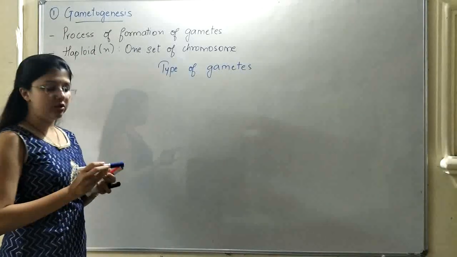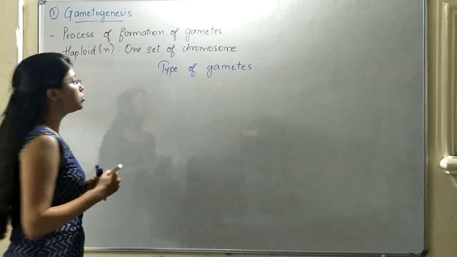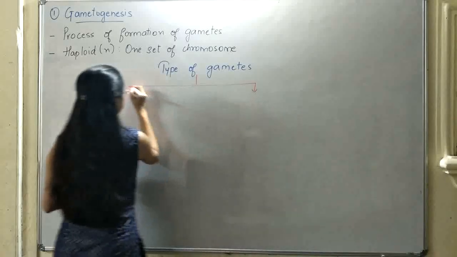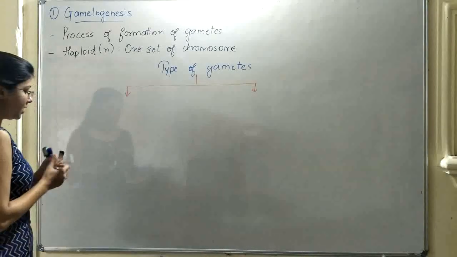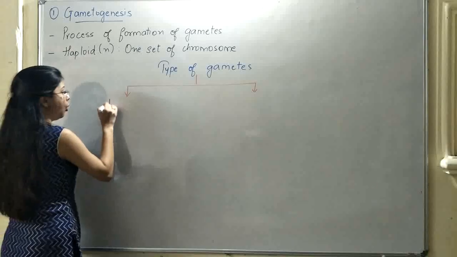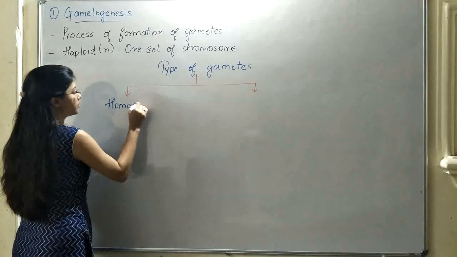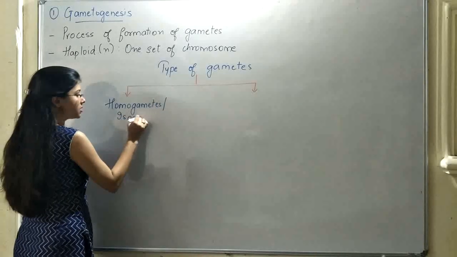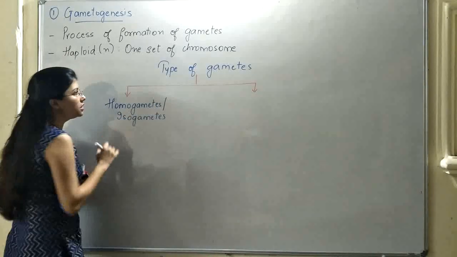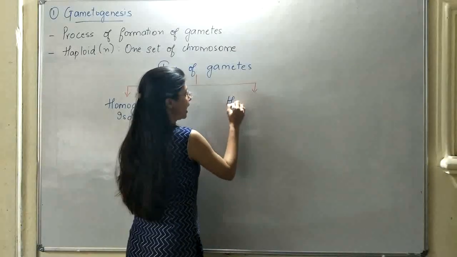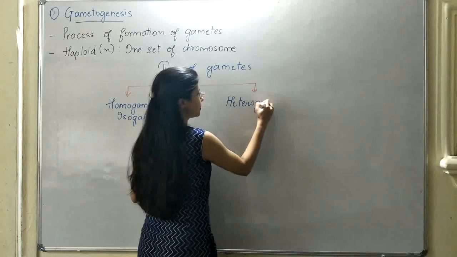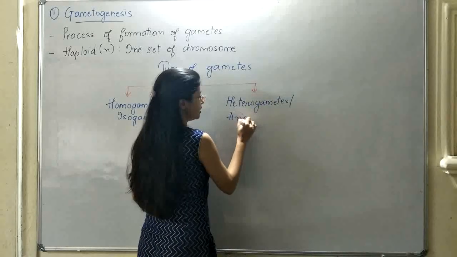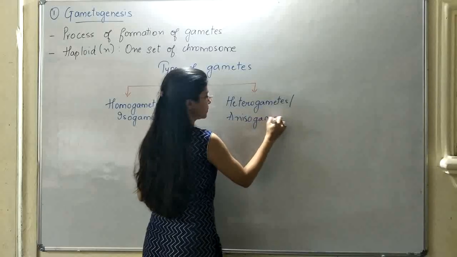When you see the animal kingdom, you will come to know that different organisms have different types of gametes, which are broadly divided into two types: homogametes, or isogametes, and the second type, heterogametes, or anisogametes.